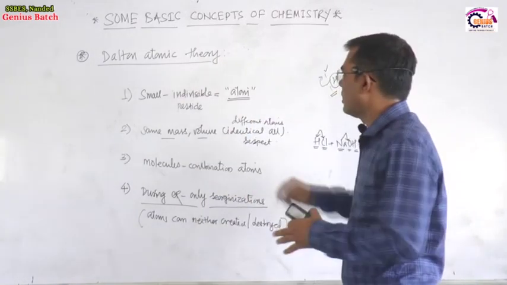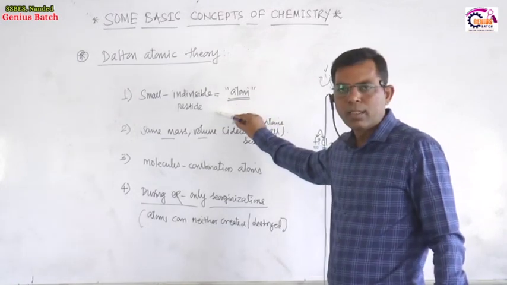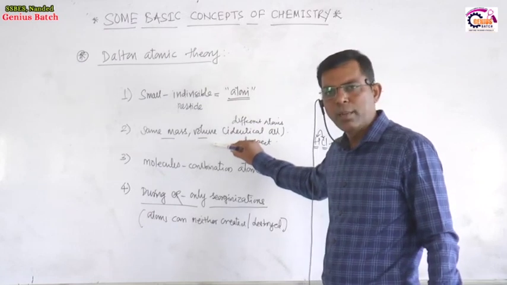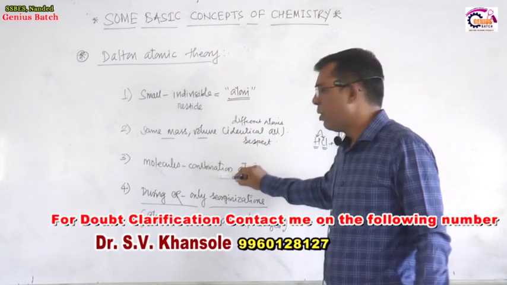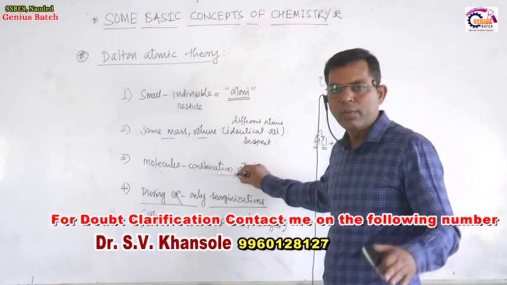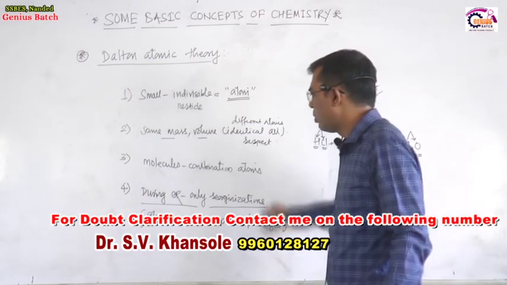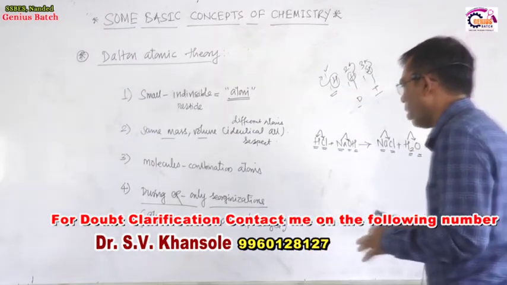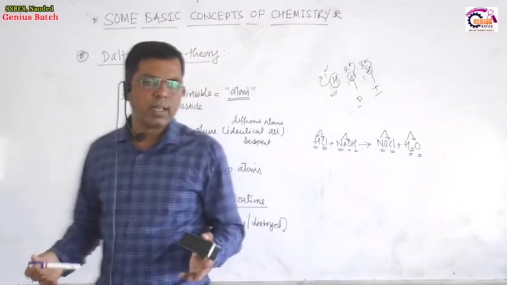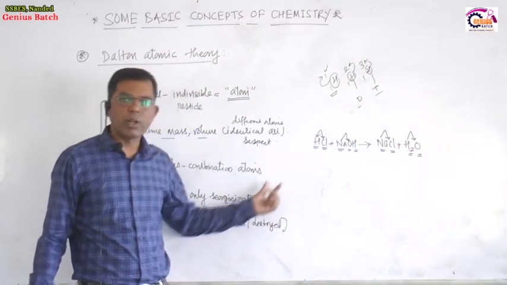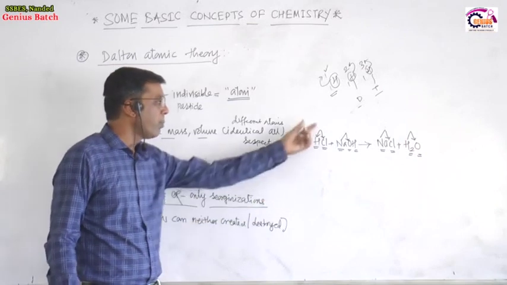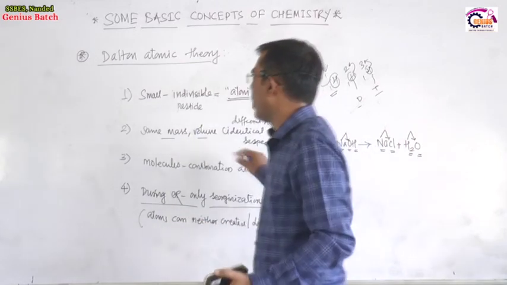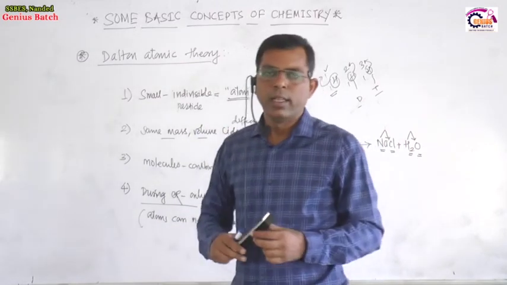Third, Dalton's atomic theory: matter is made up of a large number of small particles called atoms. Different atoms of the same element are identical in all respects. When atoms combine with each other in definite proportion, molecules are formed. During a chemical reaction, atoms can neither be created nor destroyed. Whenever there is a chemical reaction, only a reorganization of atoms takes place; new atoms are not formed and old atoms are not destroyed. These are the postulates of Dalton's atomic theory. Thank you very much.